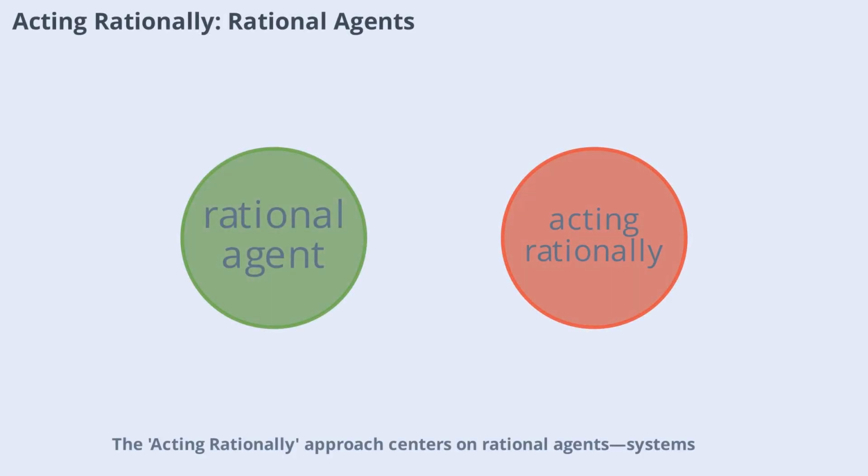The acting rationally approach centers on rational agents, systems that do the right thing to achieve their goals given their beliefs. Most modern AI research focuses on building such agents. This approach is broader than just following logical rules. It includes any method that helps the agent act rationally. It's also more scientific, allowing for measurable progress and improvement. Rational agents are at the heart of today's AI systems, from recommendation engines to autonomous vehicles.